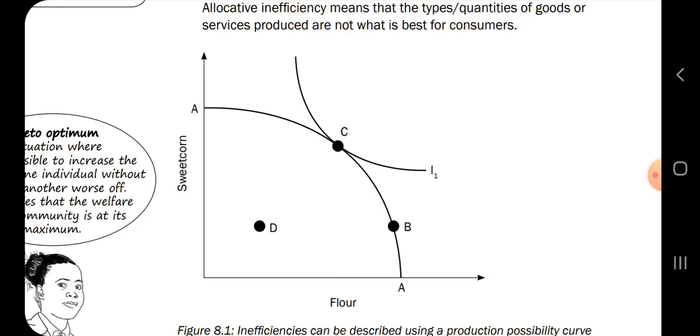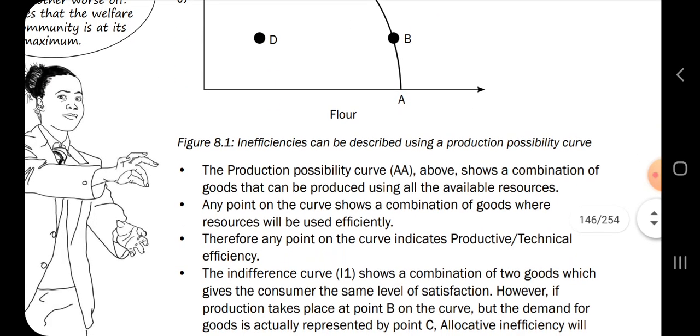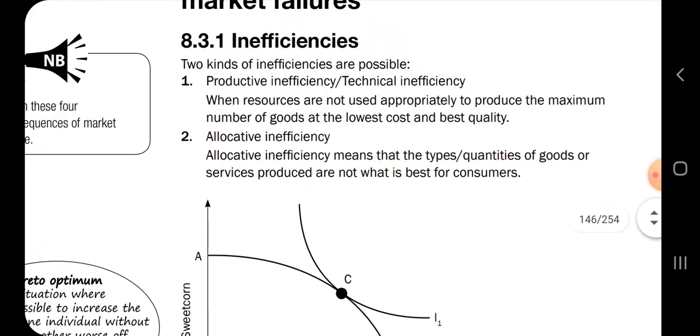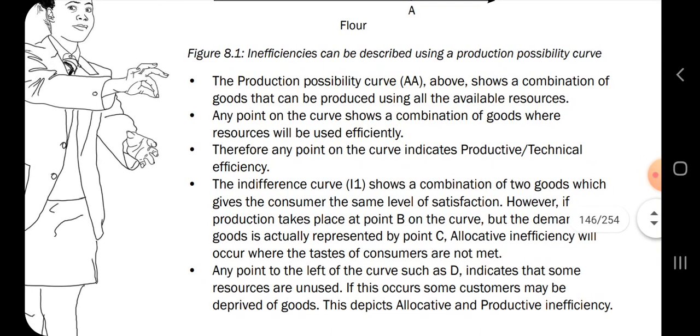Now, any point on the curve shows a combination of goods where resources are used efficiently. Meaning resources are allocated effectively. Therefore, any point on the curve indicates productive or technical efficiency.